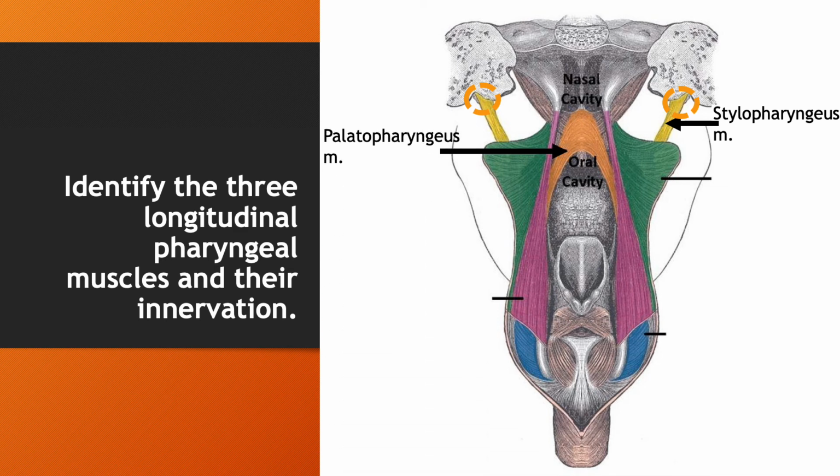The palatopharyngeus muscle arises from the hard palate of the oral cavity. It is innervated by the vagus nerve via the pharyngeal plexus. The salpingopharyngeus muscle arises from the pharyngeal-tympanic tube and inserts into the pharynx. The innervation of this muscle is also done by the vagus nerve via the pharyngeal plexus.